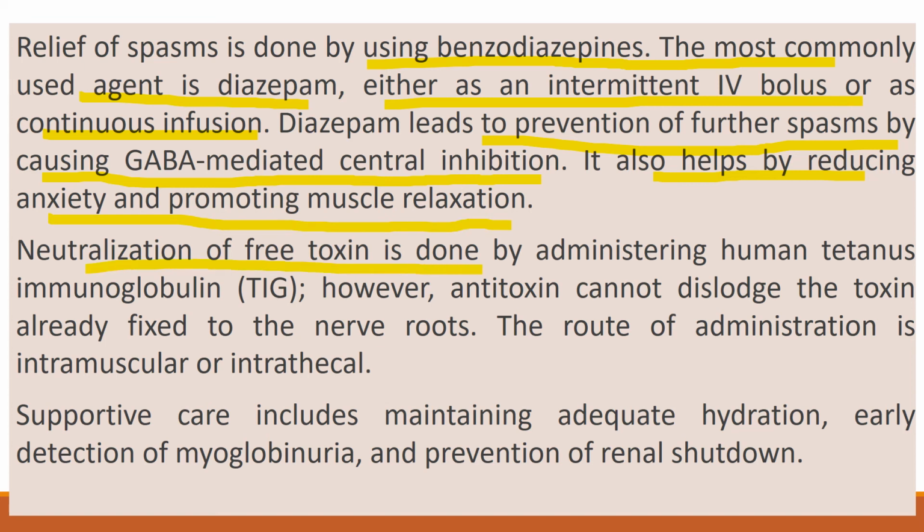Neutralization of free toxin is done by administering human tetanus immunoglobulin (TIG). However, antitoxin cannot dislodge the toxin already fixed to the nerve root. The route of administration is intramuscular or intrathecal. Supportive care includes maintaining adequate hydration, early detection of myoglobinuria, and prevention of renal shutdown.